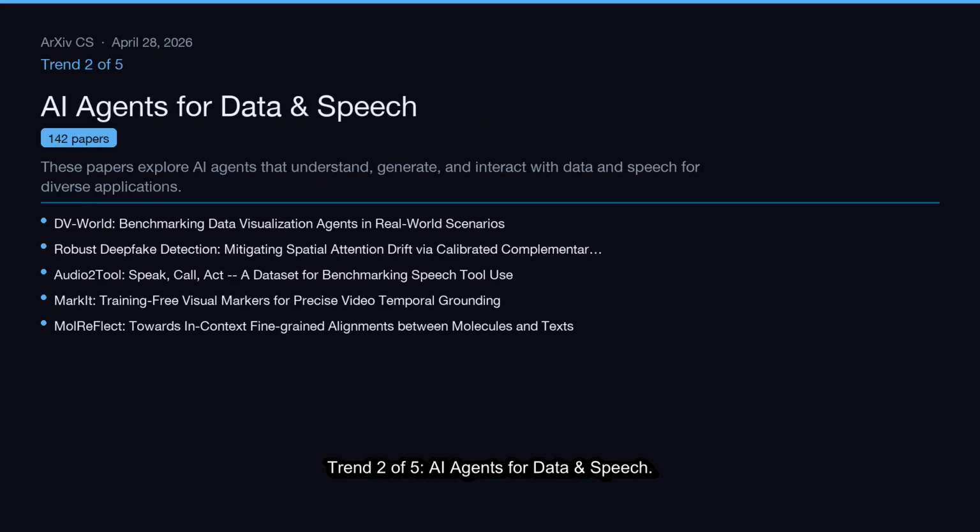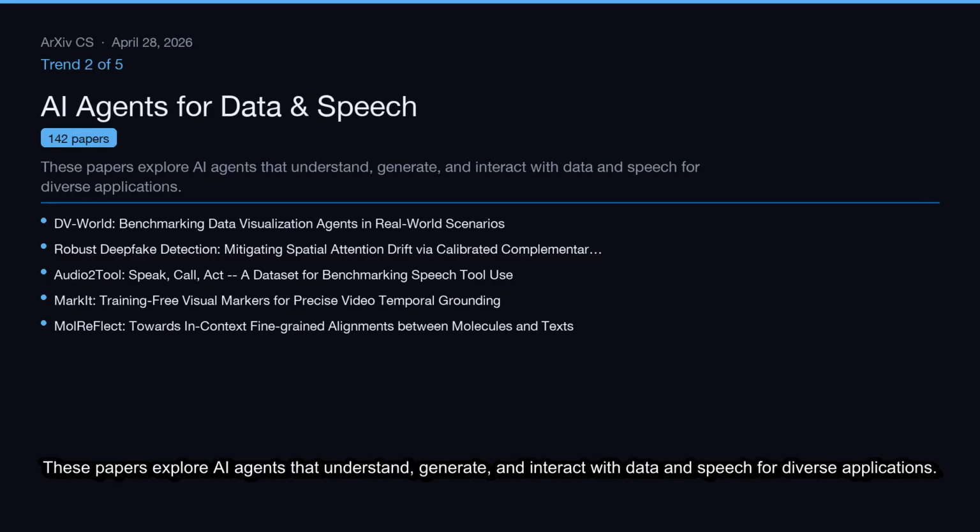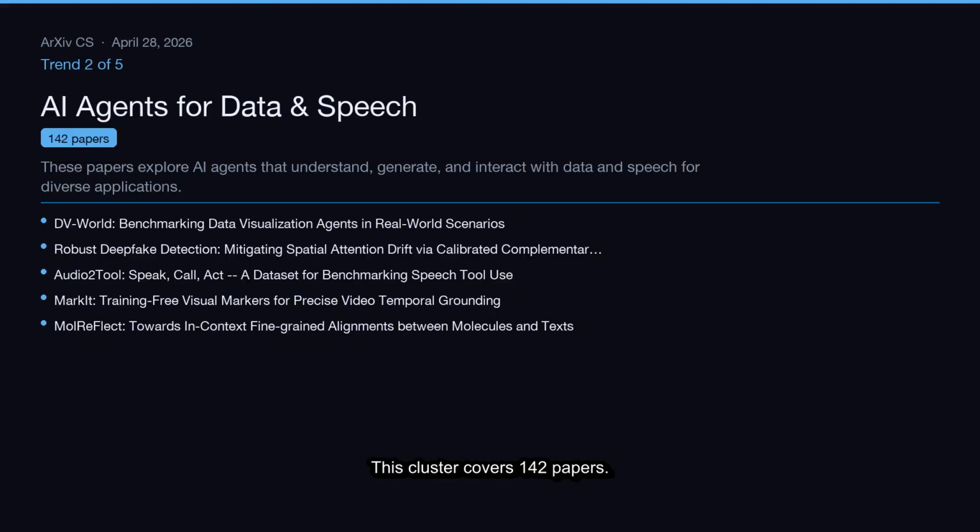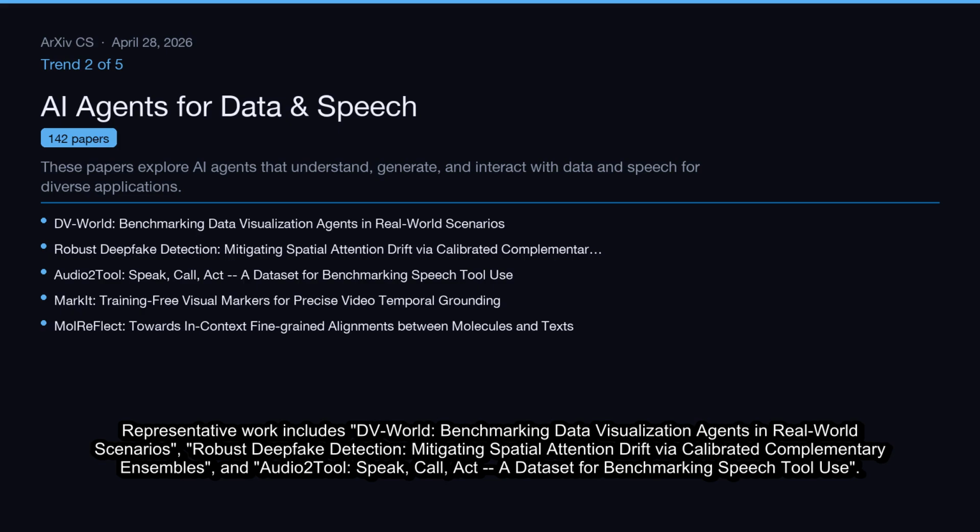Trend 2 of 5, AI Agents for Data and Speech. These papers explore AI agents that understand, generate, and interact with data and speech for diverse applications. This cluster covers 142 papers. Representative work includes DV World, benchmarking data visualization agents in real-world scenarios, robust deepfake detection, mitigating spatial attention drift via calibrated complementary ensembles, and Audio2Tool, Speak Call Act, a dataset for benchmarking speech tool use.